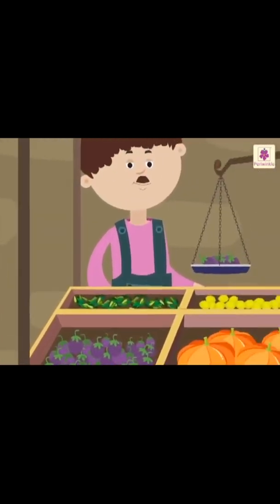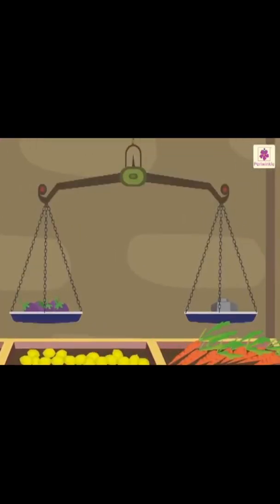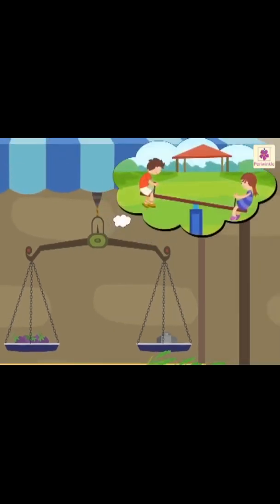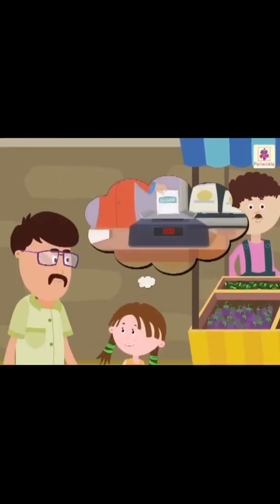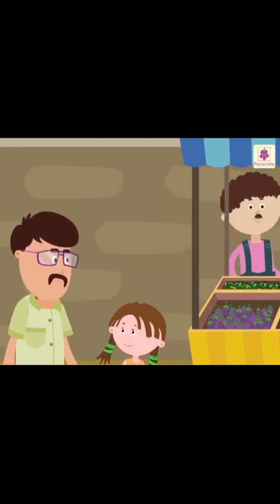Look at this. This is a simple balance. We use a simple balance to compare the weights of two objects. It is similar to a seesaw. Nowadays, I see many shops using electronic balance to measure the weight.